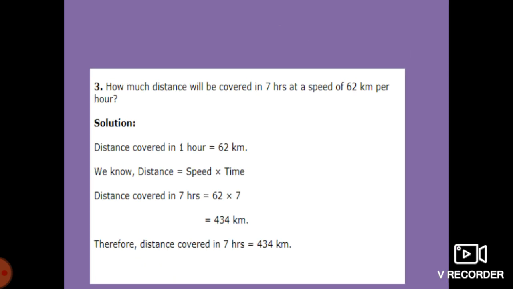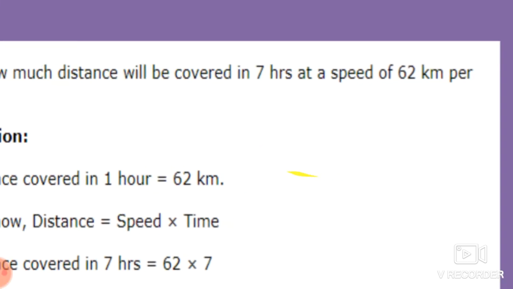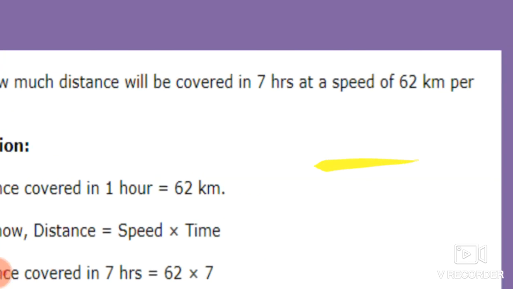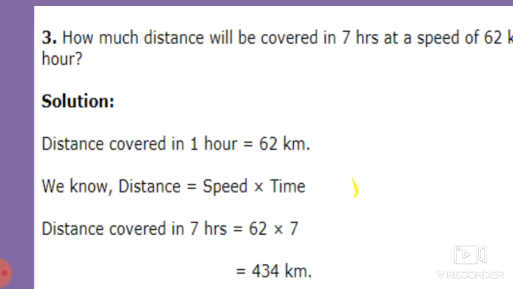Okay, next: how much distance will be covered in 7 hours at a speed of 62 kilometers per hour? See students, this is also the same kind of example. For practice, here I have taken how much distance will be covered in 7 hours. So we have to find out the distance first. What is given over here? Time 7 hours at a speed of 62 kilometers per hour. Per hour means in 1 hour it will go 62 kilometers. The speed is 62 kilometers in 1 hour. So how much distance is covered in 7 hours?